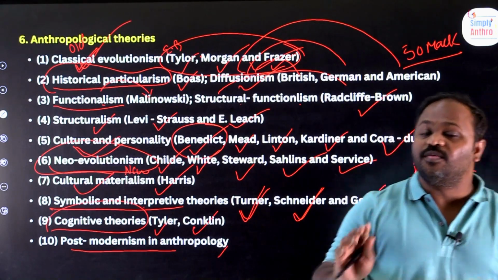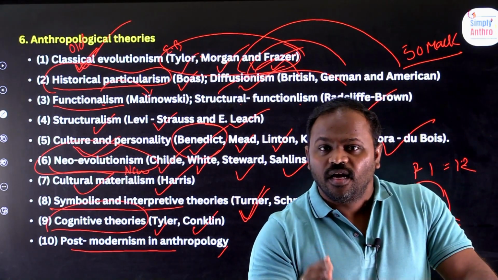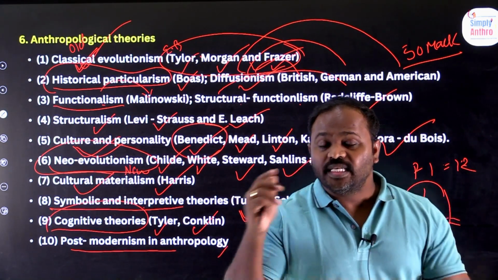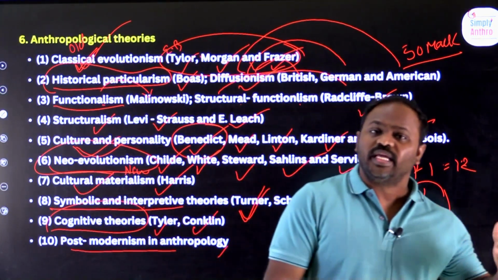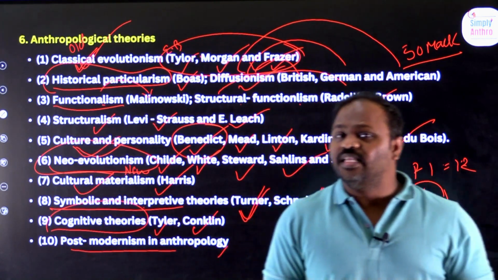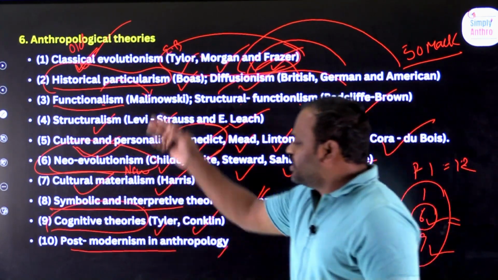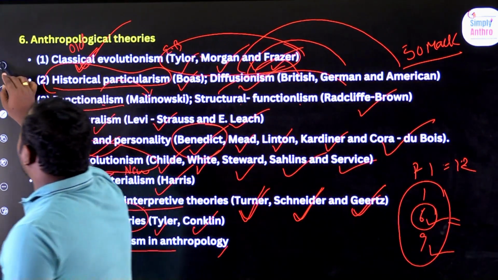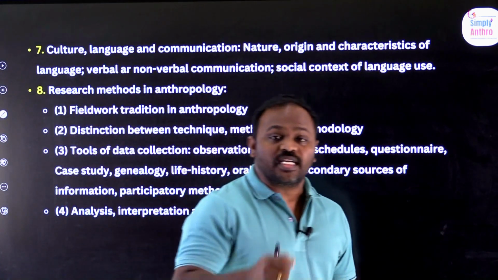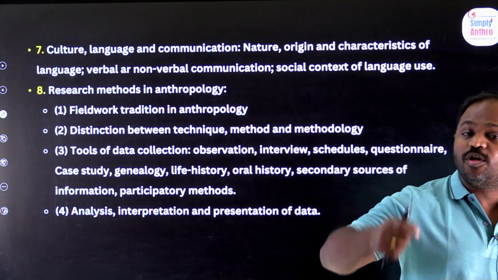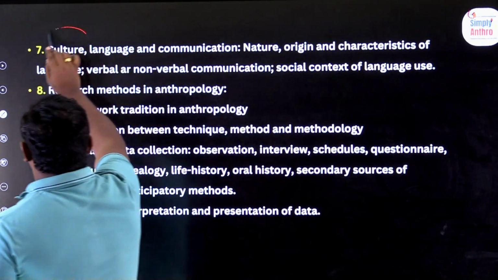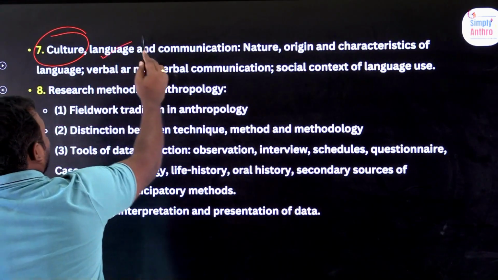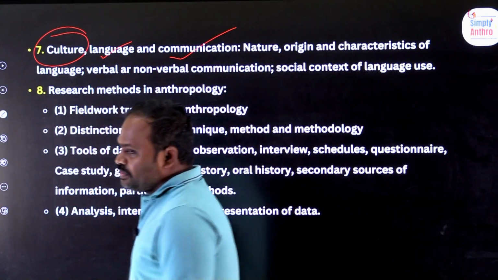Only this chapter gives you 50 marks, my dear. And if you understand this chapter, these thinkers and these concepts will be there in chapters 2, 3, 4, 5, everywhere in anthropology. Very important. Okay, now this is what is called chapter 6, anthropological theories and anthropological thought. Let us say the seventh one is about a very small topic: culture, language, communication.